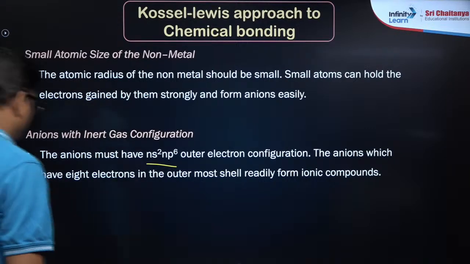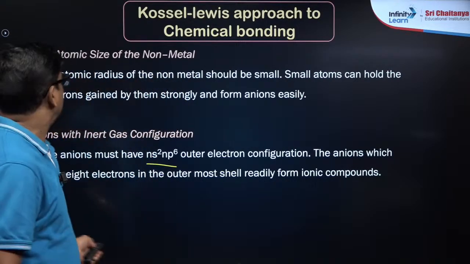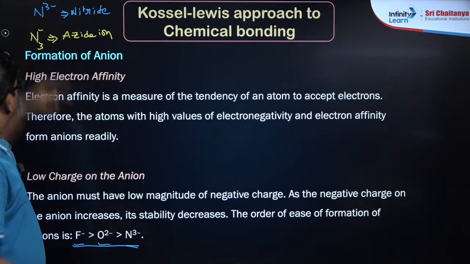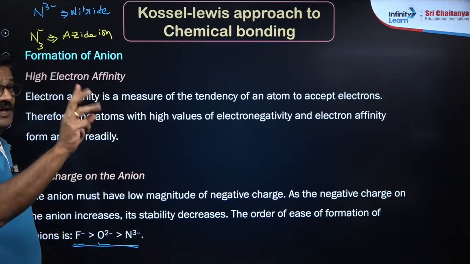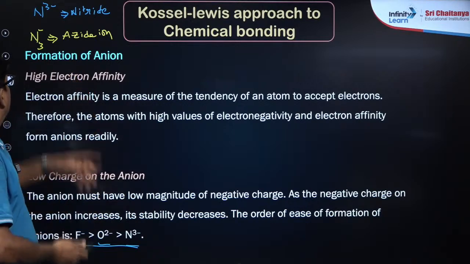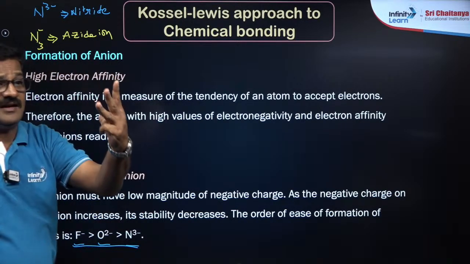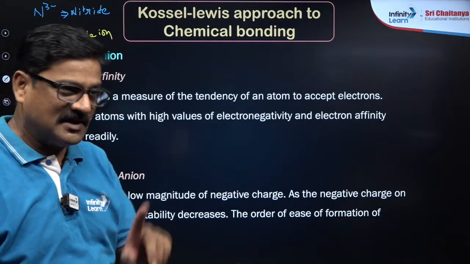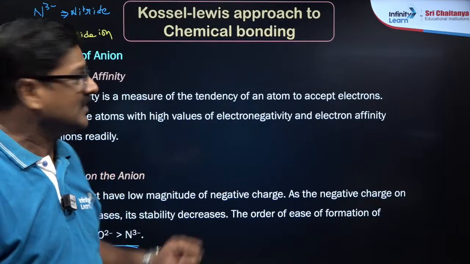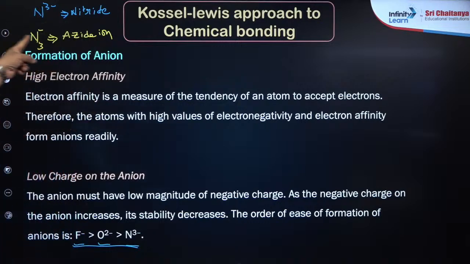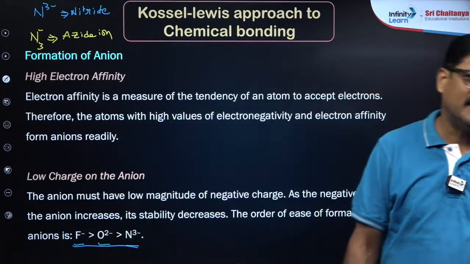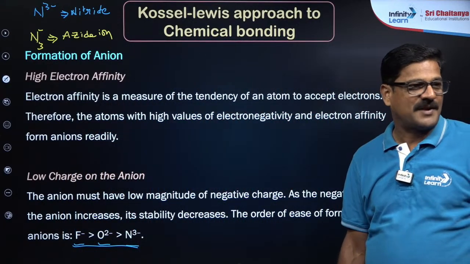That's what I want to say. Look at this, Xavier. Nitride, N3 minus: 1 nitrogen atom and 3 electrons gained. Azide ion: 3 nitrogen atoms together, 1 electron gained. You understand, there is a lot of difference. You can see the atomicity. Atomicity for the nitride ion is 1, atomicity for the azide ion is 3. Got it? Any doubt? Yes, thank you very much.